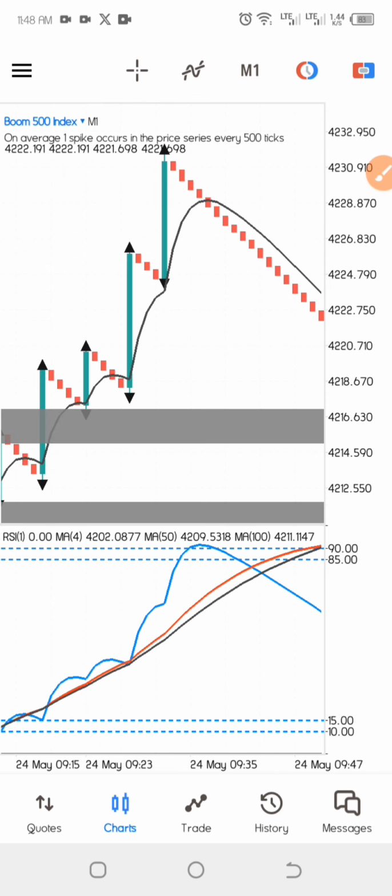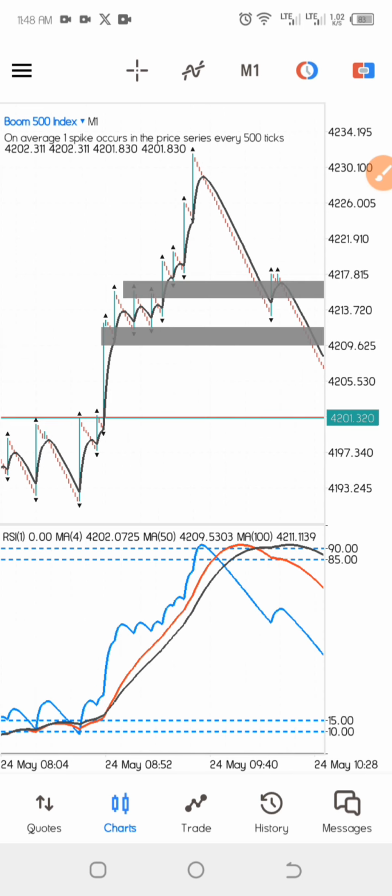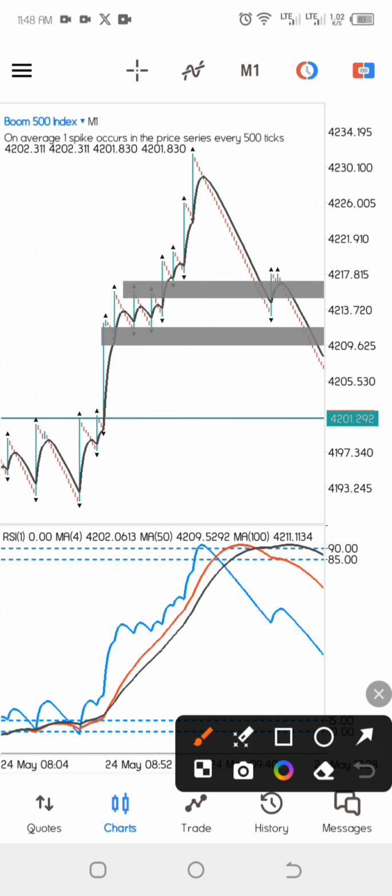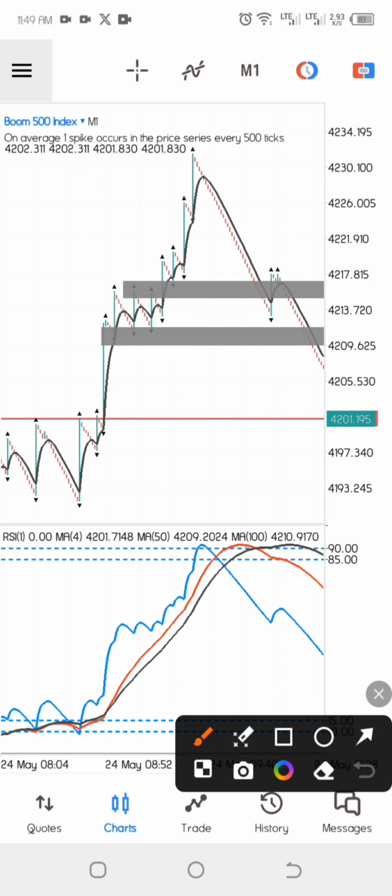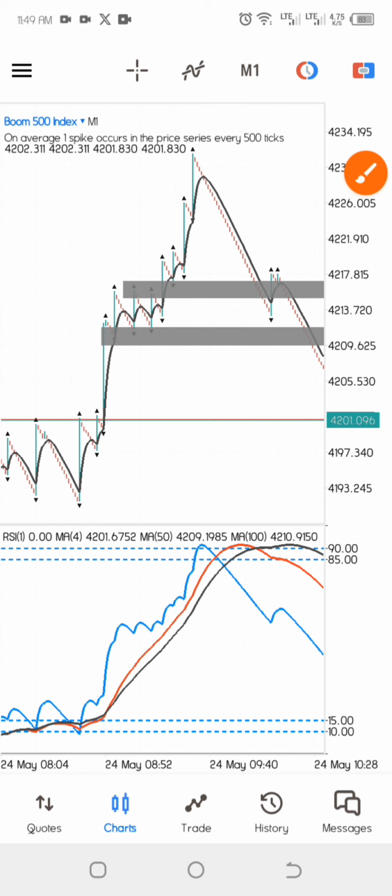Now for your take profit, that is why we mark out this resistance area. So this is the area you are going to be taking your profit. Now if you are a patient trader, you can just wait for the price to come and touch this support area, or if you are not patient enough, you can just take your profit right at this area. As simple as that, it's a simple strategy and very straightforward.